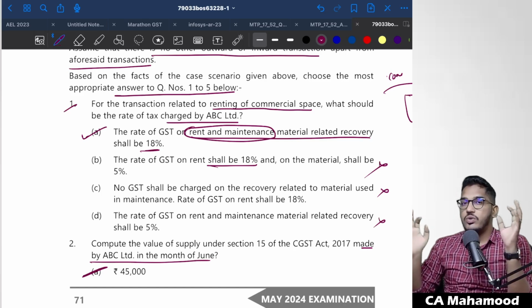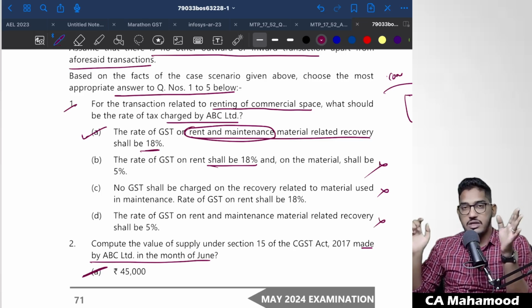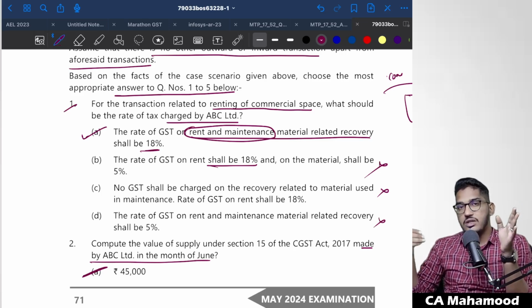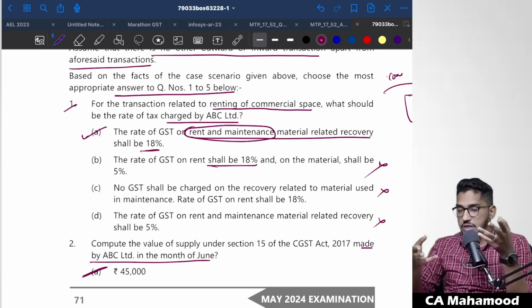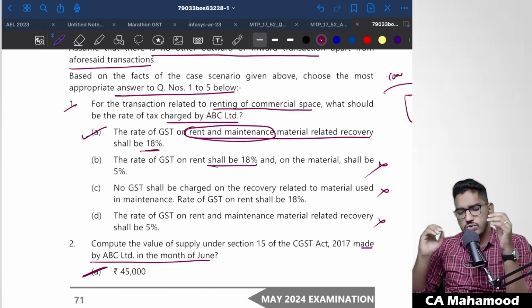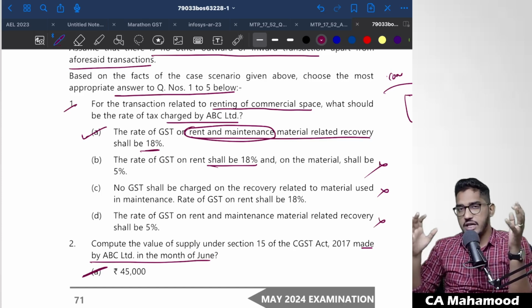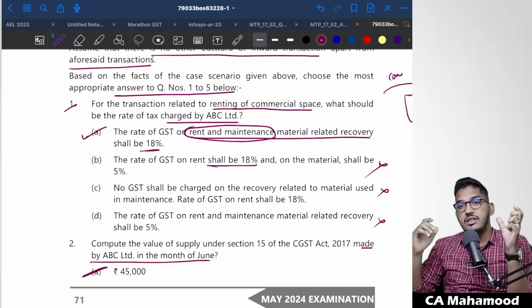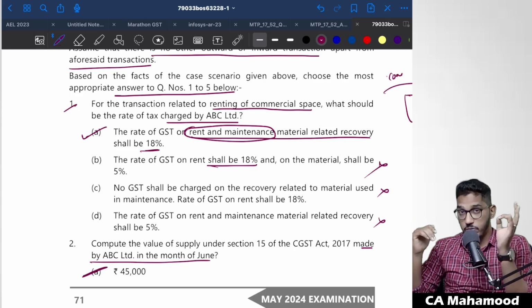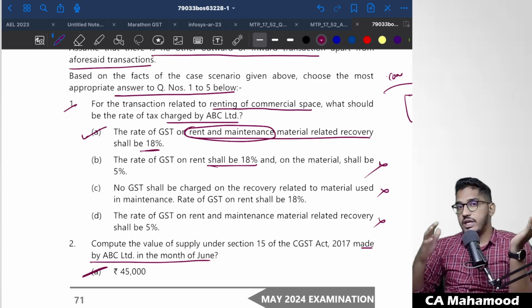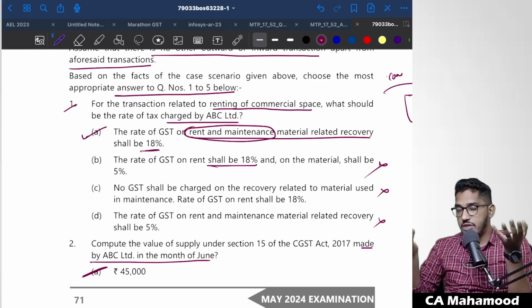Clear? If you don't highlight, if you don't pay attention to the important facts in the case scenario, then once you start reading the question, you have to come back to the case once again, search through the entire passage, get the facts, and then try to get the right answer. That is not the correct approach. Follow the approach that I have told you. The main intention of doing this video regarding RTP is also to develop that thinking capability and those interpretation skills, how you have to approach the examination. That is my main intention. See, if all I had to do was read the question and tell you the answer, you could also do it.